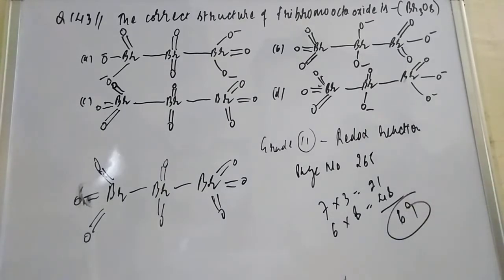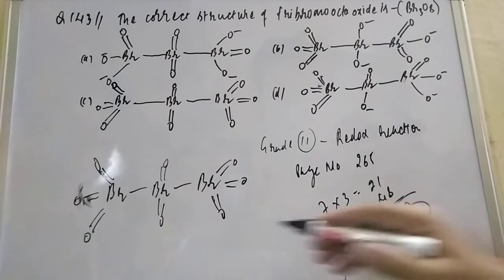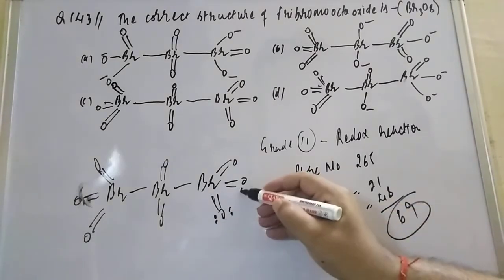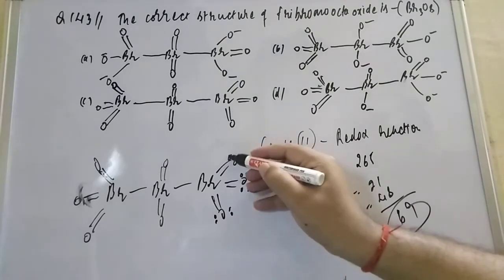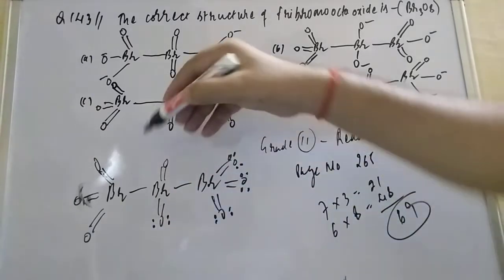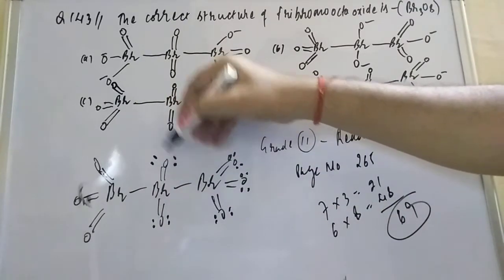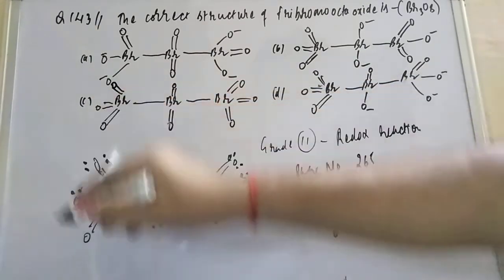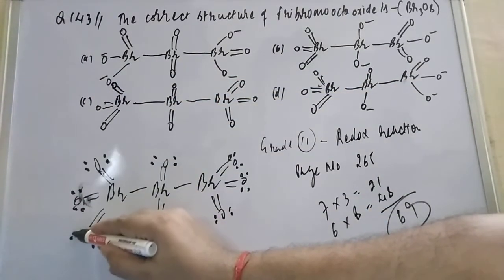Everywhere the lone pair electrons are also available. You can easily sum this up, there is no problem in this, and you will easily be able to depict the structure. No positive or negative charge is required here.